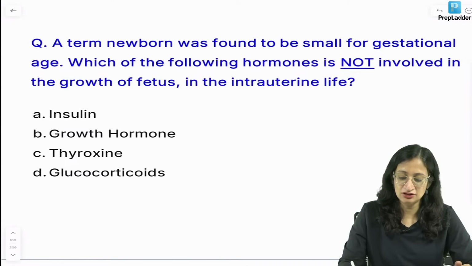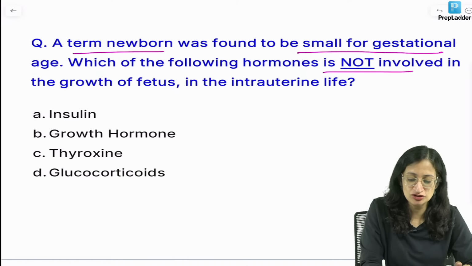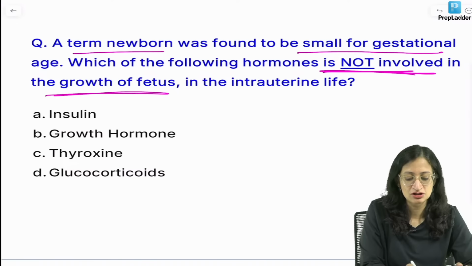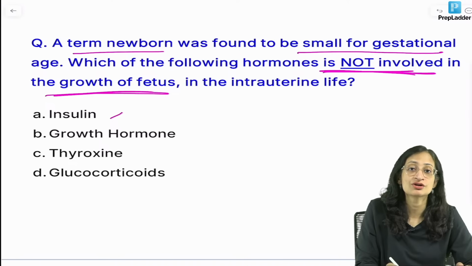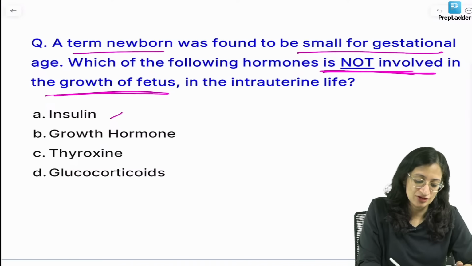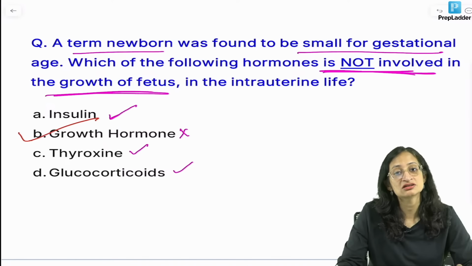Moving ahead, a term newborn was found to be small for gestational age. Okay, small for gestational age, which of the following hormones is not involved in the growth of the fetus? So, insulin, growth hormone, thyroxine, glucocorticoids. We know in fetal life, insulin, thyroxine, glucocorticoids all play a role in growth, but growth hormone does not. Okay, so growth hormone is the best answer here.